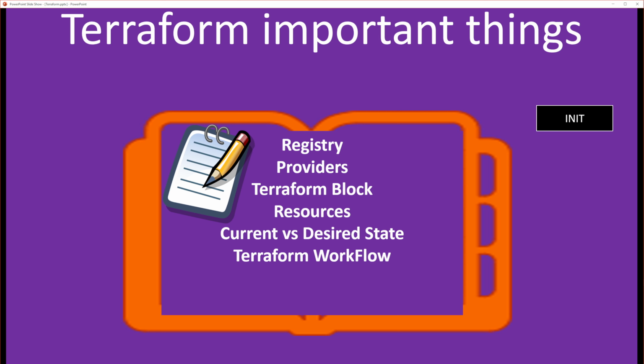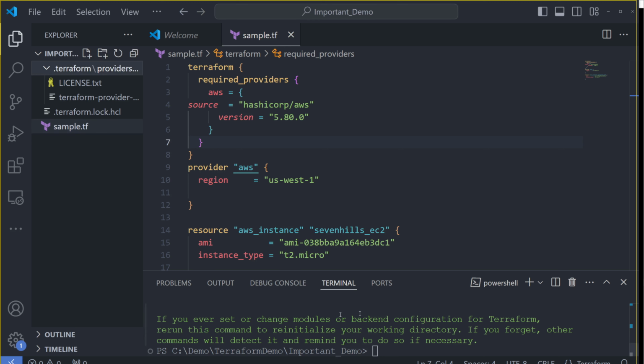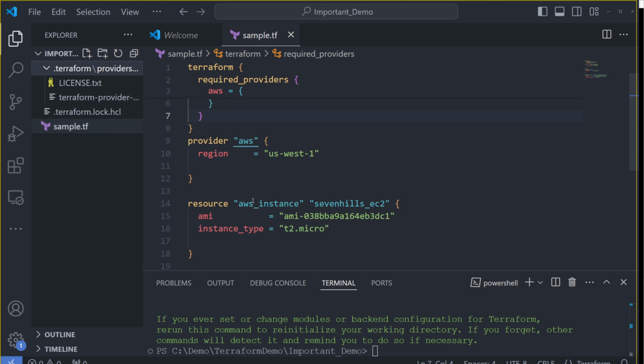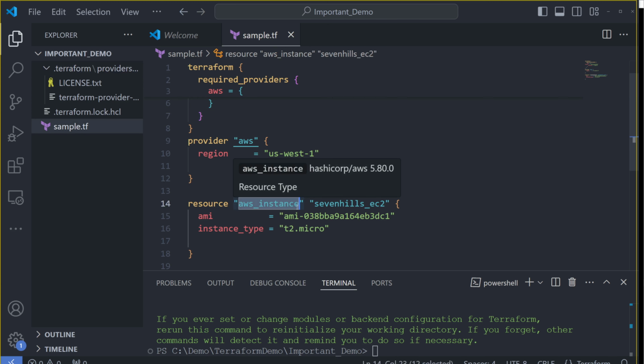Okay, next, after init, once you initialize your backend and download your plugin, the next thing needed for your automation is plan. Coming back to my Visual Studio here, I'm saying that I'm going to create the AWS underscore instance, and this should exactly match what you have in your registry. This can be user defined. This is a resource name, and this is called the resource type. So this has to exactly match what you have in your Terraform registry. And your plan is to create an AWS instance.